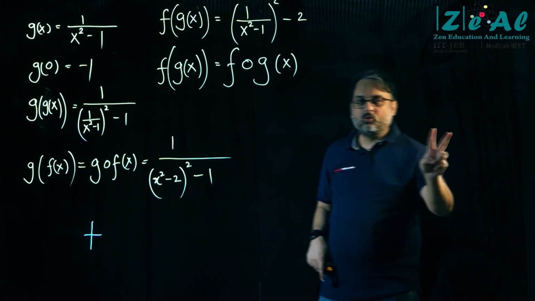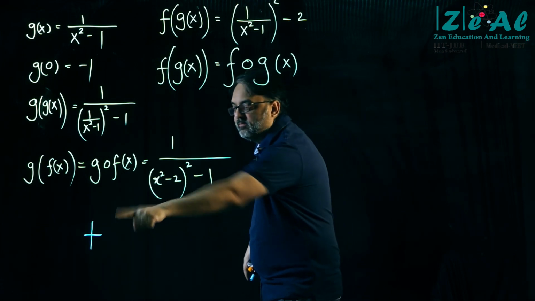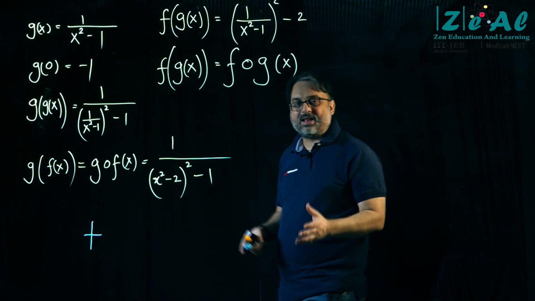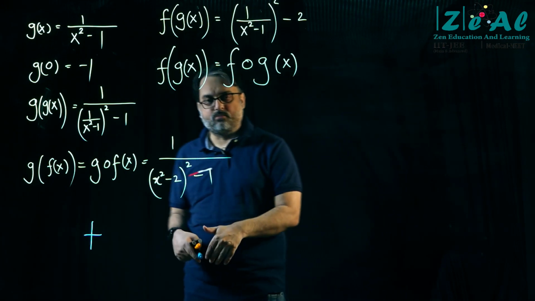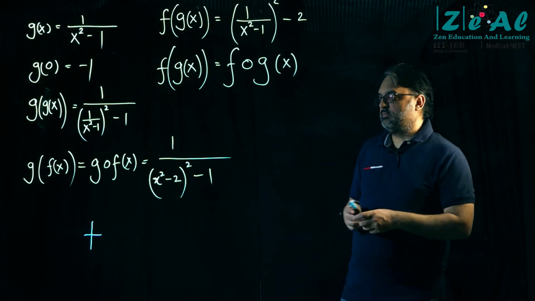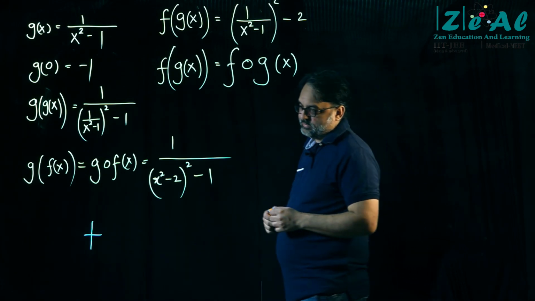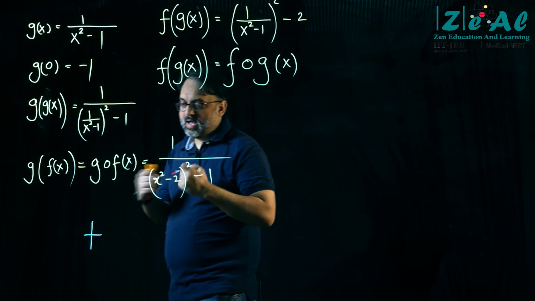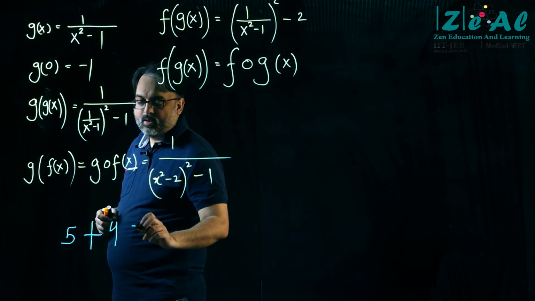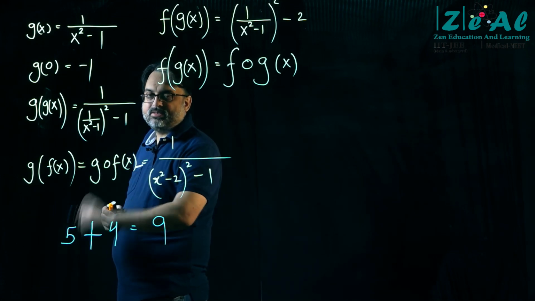There are two numbers that must be provided with this operator so that it can act on those two numbers and give you an answer. That is the meaning of a mathematical operator. So I will give it the two numbers 5 and 4 and then it gives me an answer 9.